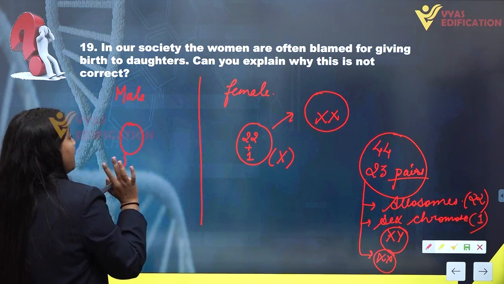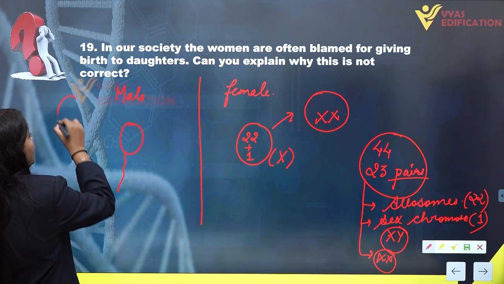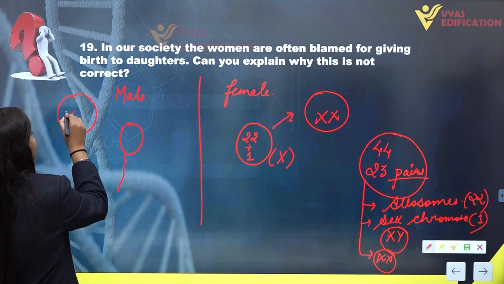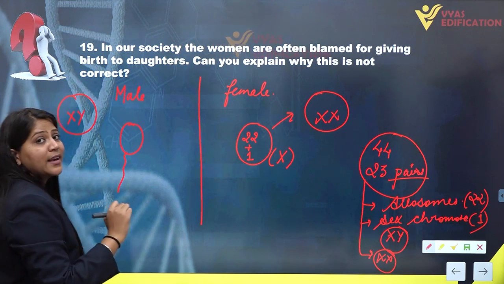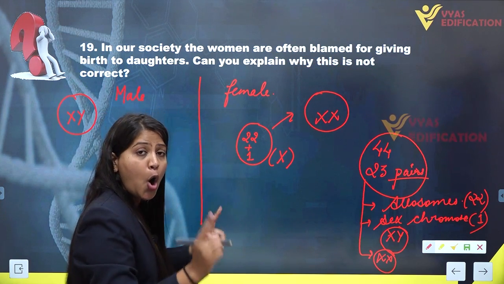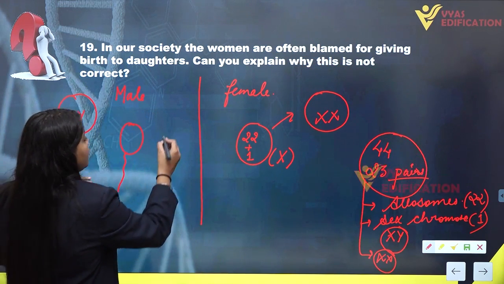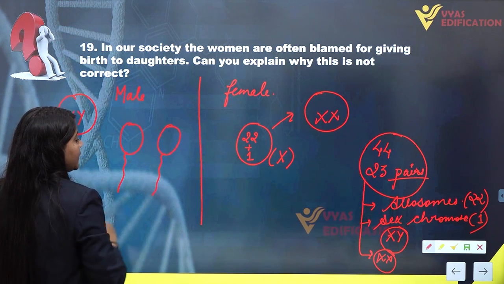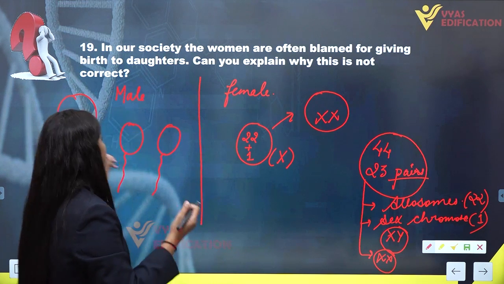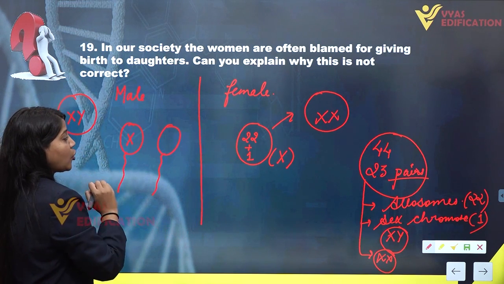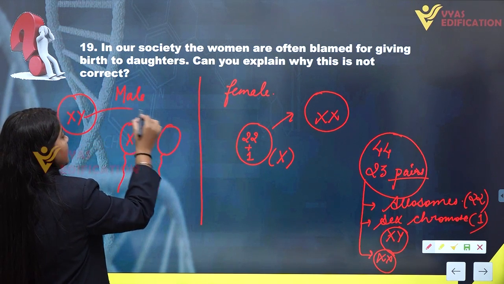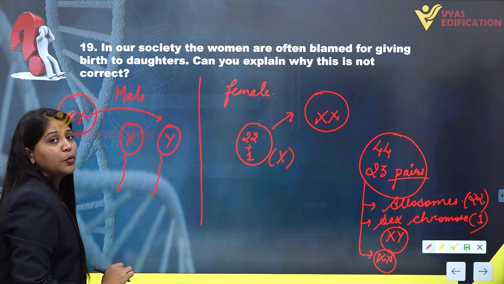Now, in the case of male, the spermatogonia has a pair of chromosomes having X and Y as sex chromosomes. Now, at the time of formation of sperm cell or male gamete, there is a by chance factor, or we can say 50% of the sperm will receive the X chromosome as sex chromosome, and 50% of the sperm cells will receive Y as sex chromosome.